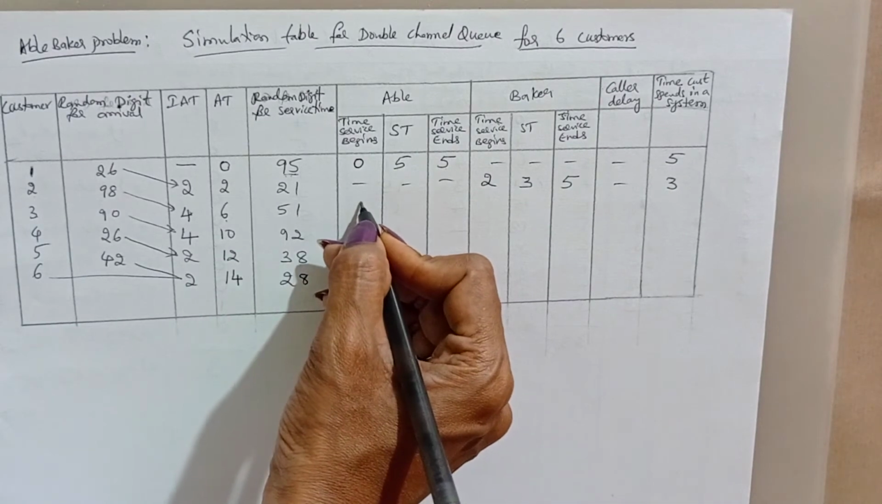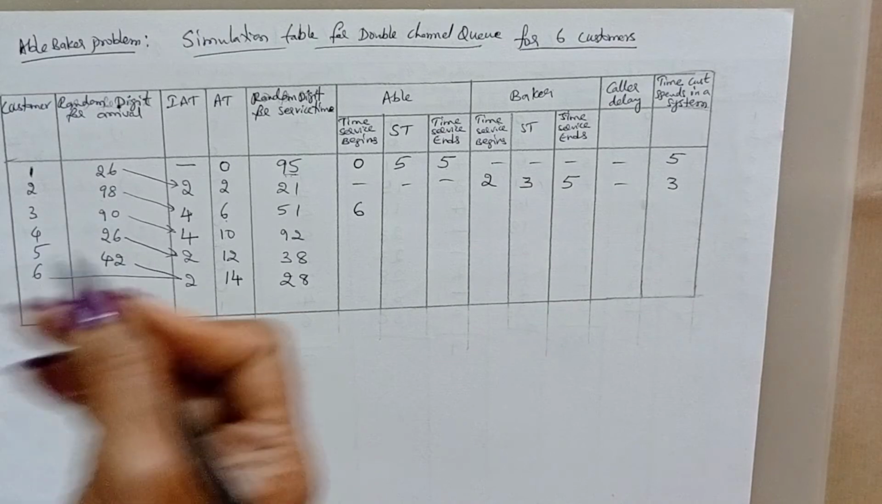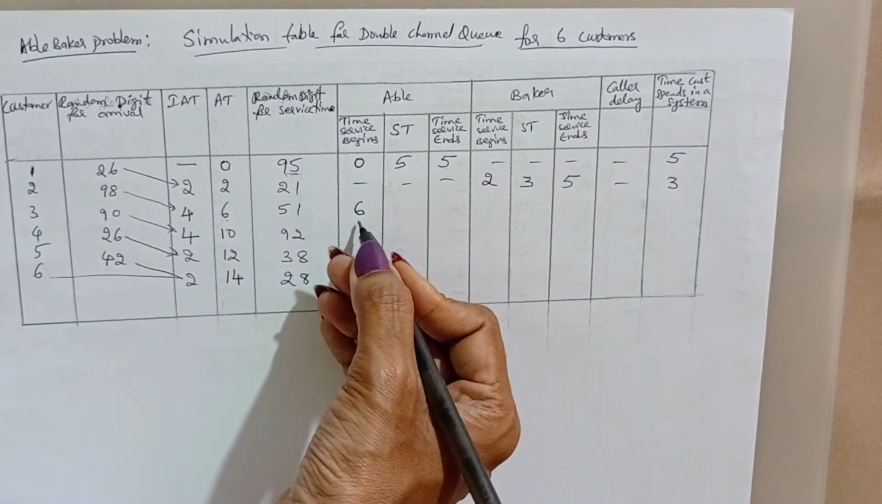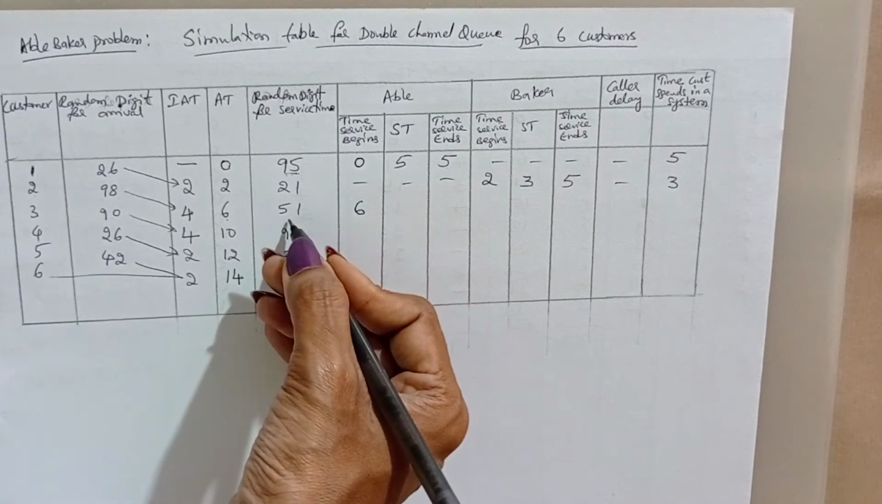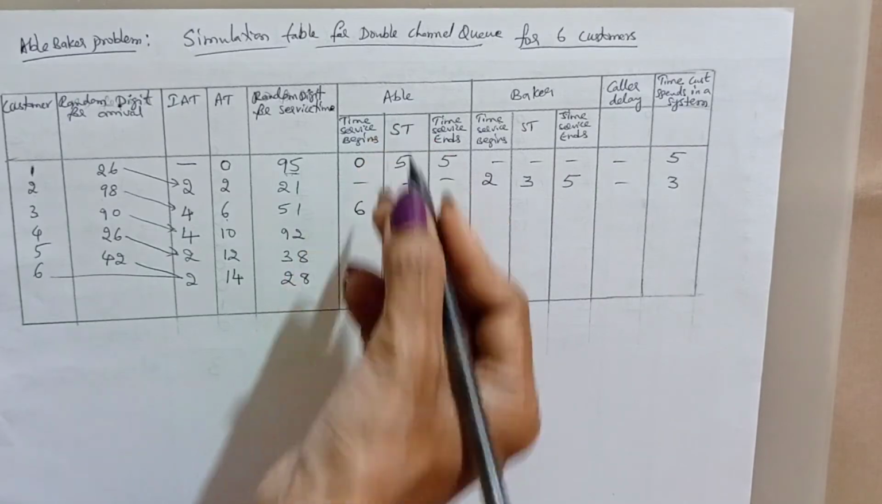Now, because Able is idle, he attends the call first. At clock time 6, entering. Now we need to check the random digit 51 from the Able service time.